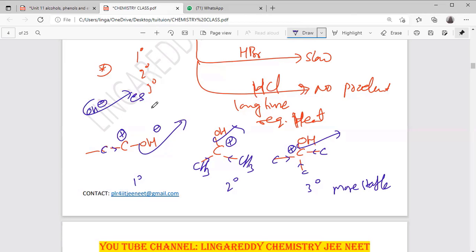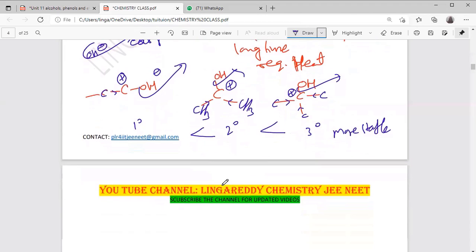Easiness. Primary. No, tertiary. Yeah, because it's more stable. Tertiary? Yes, sir. Right. Because after releasing OH, there is no problem. Okay, it will feel free to release the OH. So finally, the third question is, what is the reactivity order? Tertiary is more than secondary, than primary. Got it? Yes, sir. Right. This is the thing.